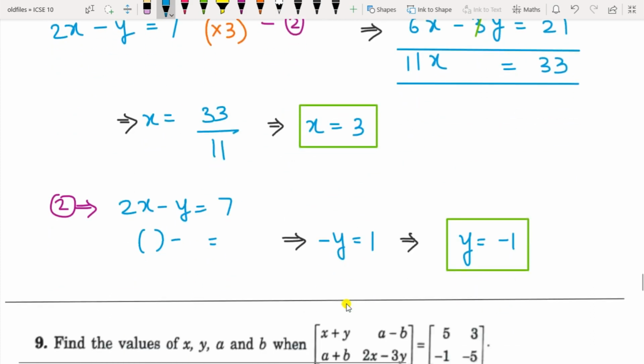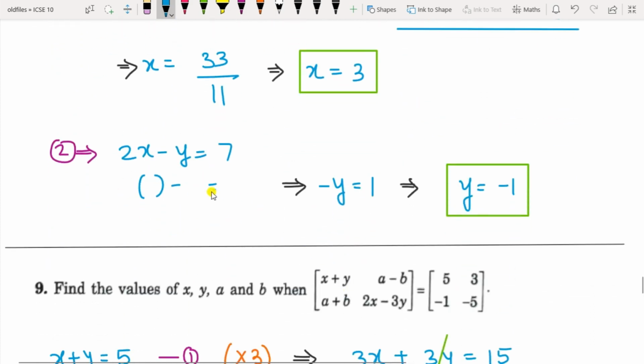So this way you got the value of x. Now you can find the value of y by substituting the value of x in either equation 1 or 2. I am taking 2 here. So this is 2 into 3 minus y equals 7. Therefore minus y will be 7 minus 6 is 1, and therefore y will be equal to minus 1. So this way you have to find the values of the variables x and y.